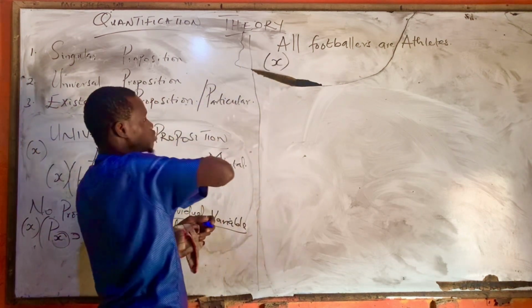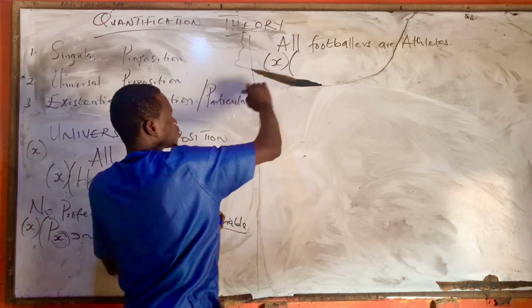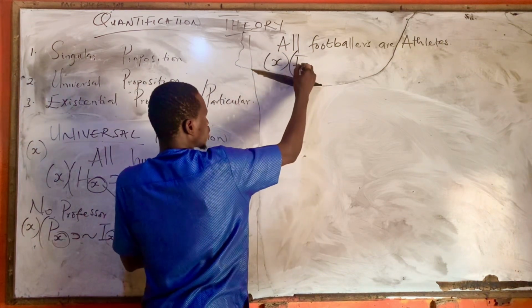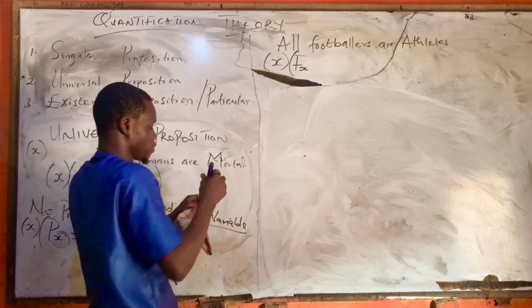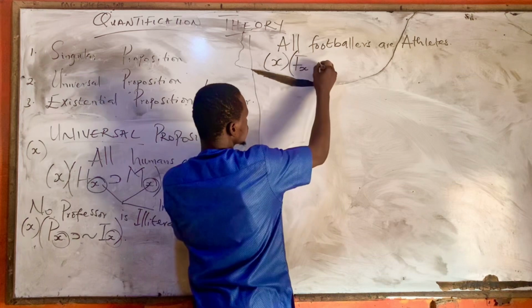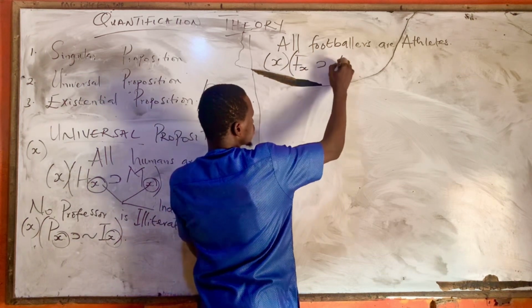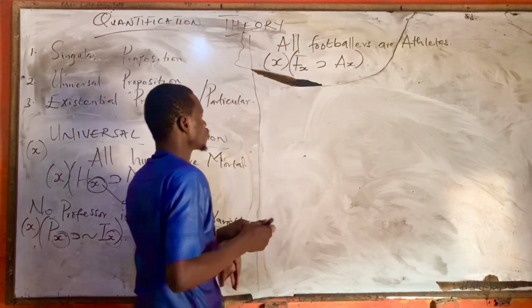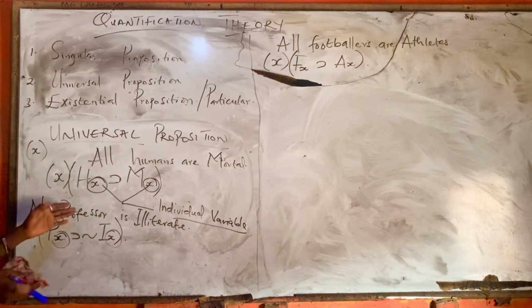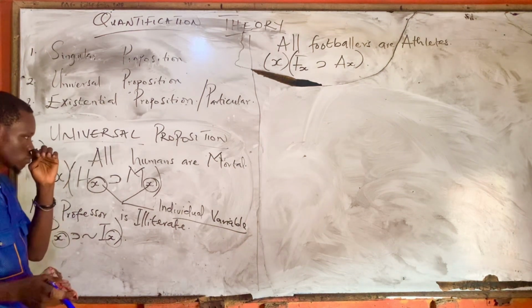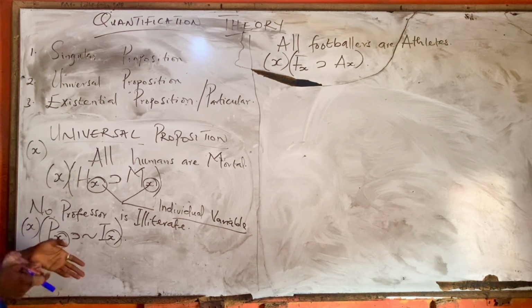Universal proposition. Then another bracket Fx. Okay, the unknown. That is, if there's anybody that is a footballer, then that person is an athlete.